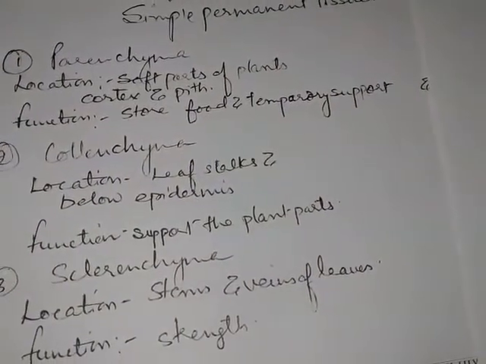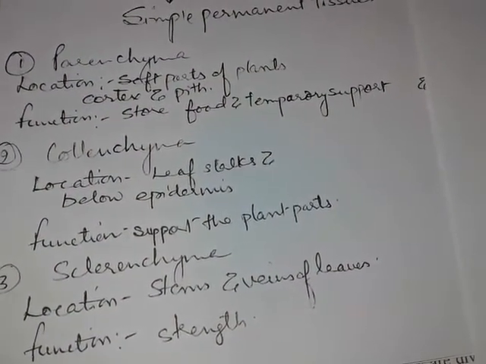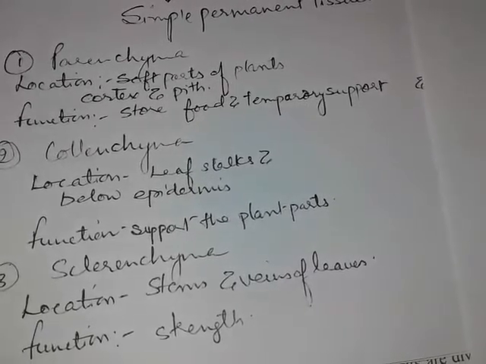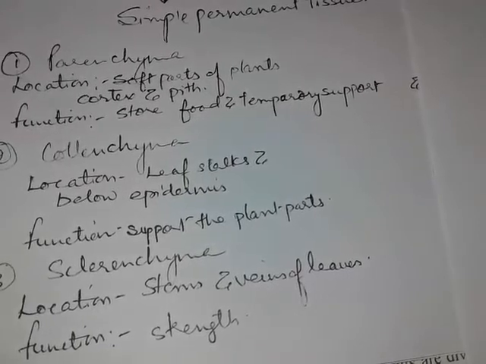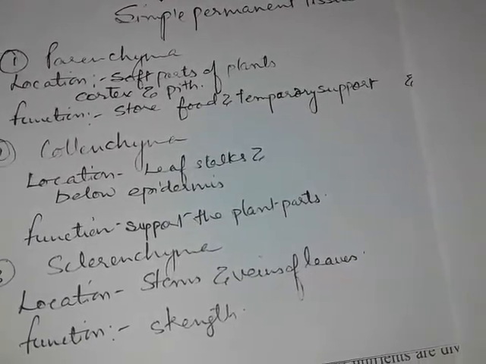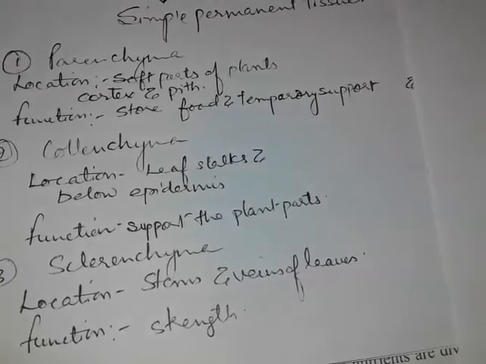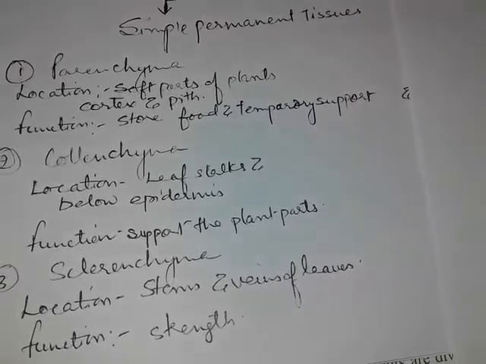A question is there in the examination: where is parenchyma located? What is the function of parenchyma? The same with collenchyma, location and function. And sclerenchyma, location and function will be asked in the examination. The very first, parenchyma.